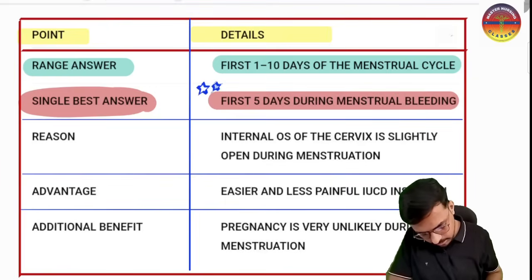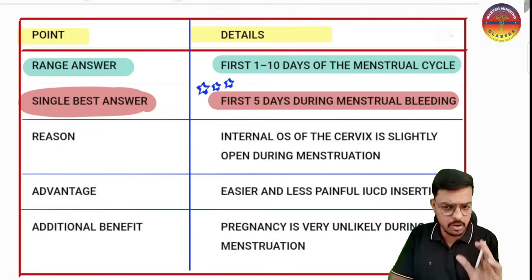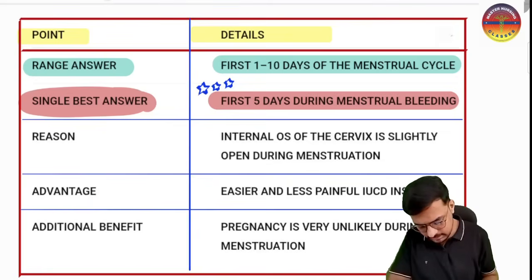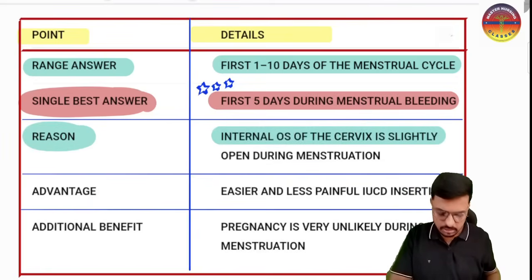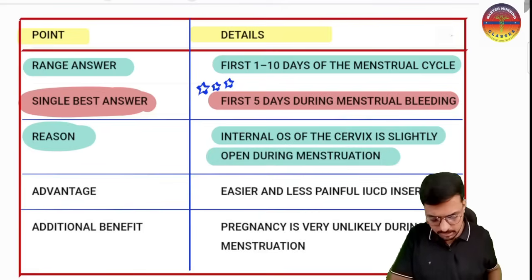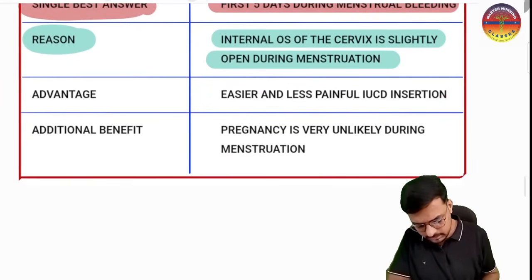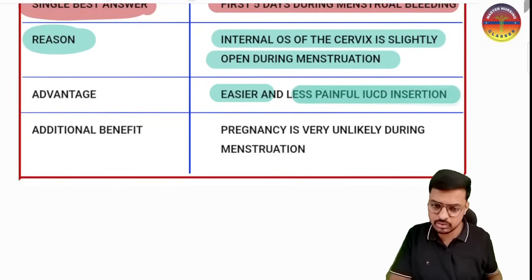Why? Because in these first 5 days the os is open, so we can easily insert. What is the reason behind this? As I told, the internal os of the cervix is slightly open, so we can insert during the menstruation. What is the advantage of the os being slightly open? If we insert in this particular period, the IUCD insertion is easier and less painful.